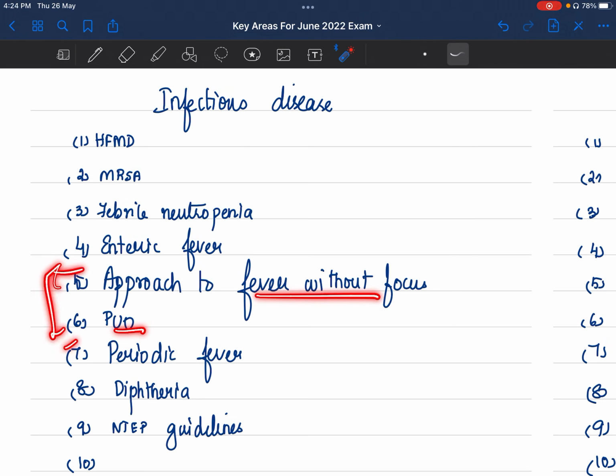These approaches are very important. Periodic fever syndrome, autoinflammatory, or inborn errors of immunity. So they can name it in any way, so read that. It's not exactly coming under infectious diseases, but fever, I had just put it there.